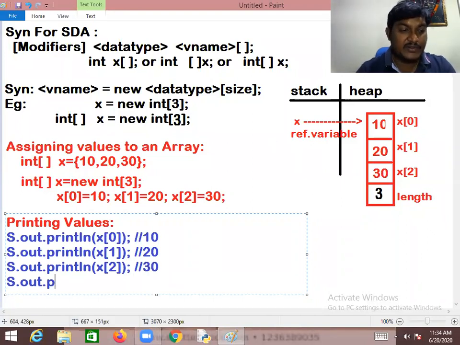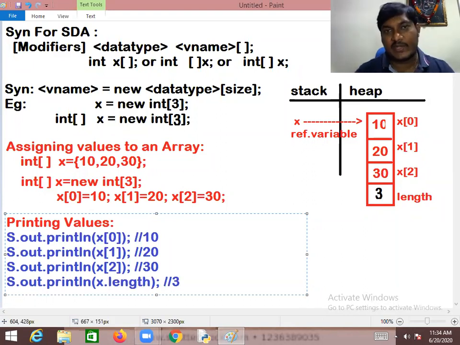Guys, I want to show you System.out.println. If you write x.length, you will get 3. It is a property. In Java, for every array variable, the Java compiler provides an extra block known as length. Length is a property. It is always holding the size of an array, something like this.